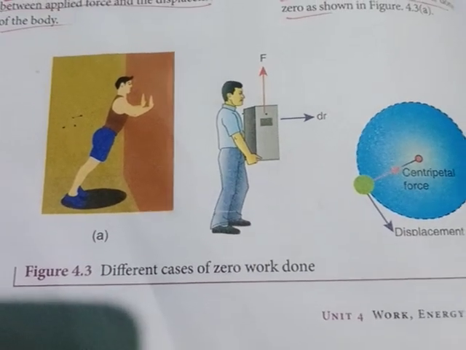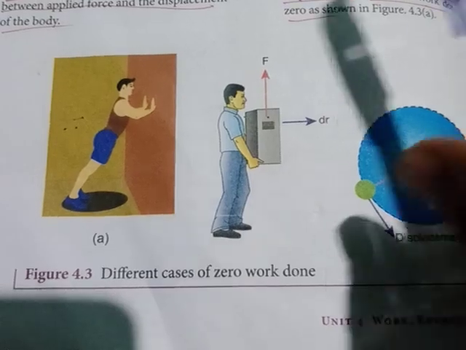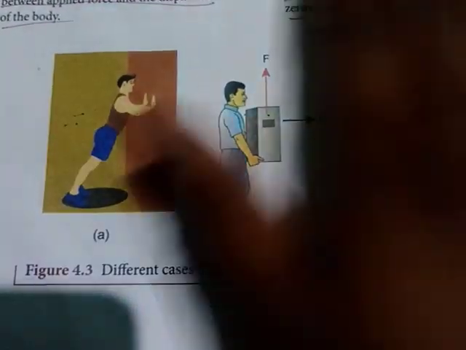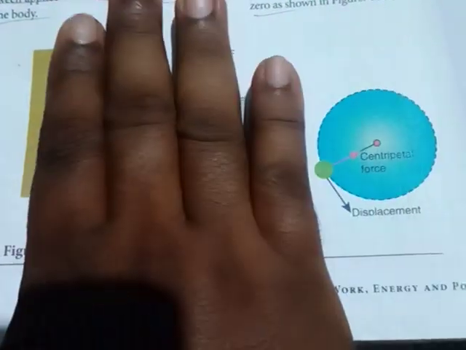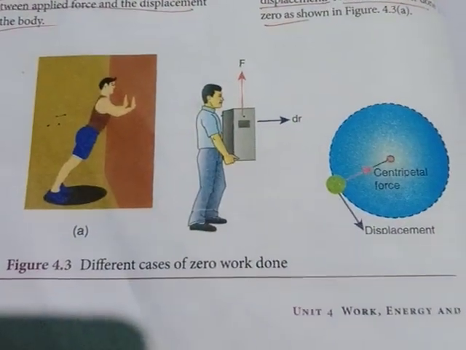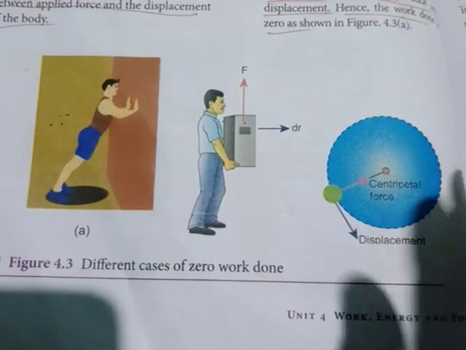So that is the first case. Again you can listen. The first case is what? On a horizontal smooth surface, assume that this surface is so smooth, frictionless, there is no friction. You are keeping an object on this surface, and that object will get displaced and move some distance.